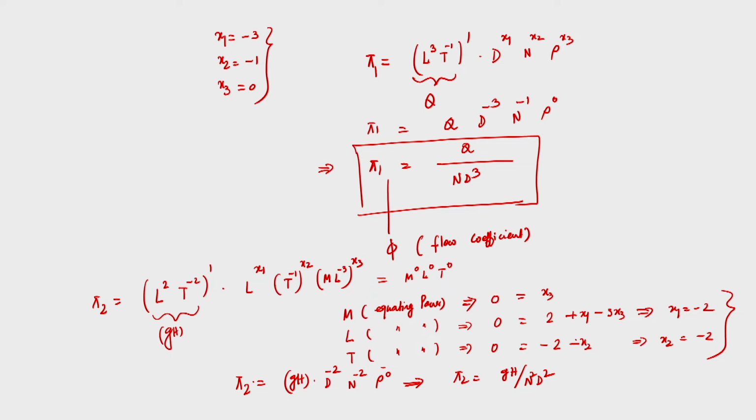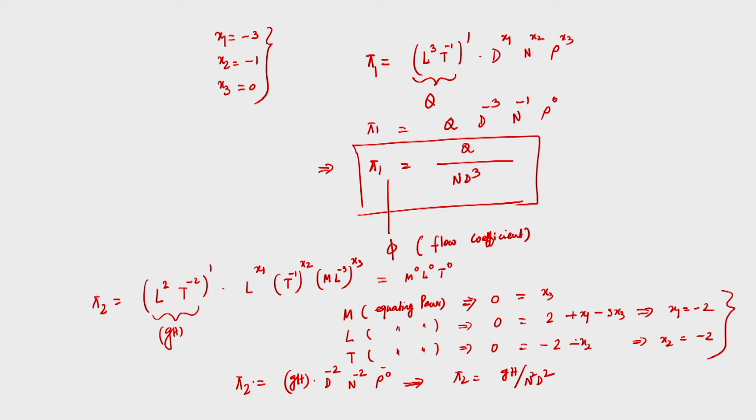This is very important: another pi term we have expressed, pi 2 is equal to g h by N square D square, and this pi term is again an outcome of the dimensional Buckingham pi theorem.